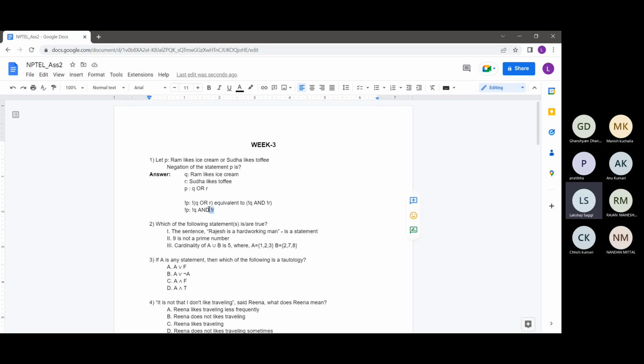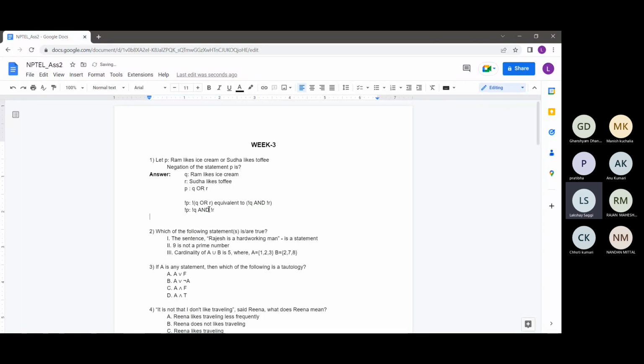So basically, what we did here was to find the negation of P. By De Morgan's law, I found it to be negation Q and negation R. Now I need to type it out in words because the initial problem was asking us to type it out in words. The Q statement was Ram likes ice cream.